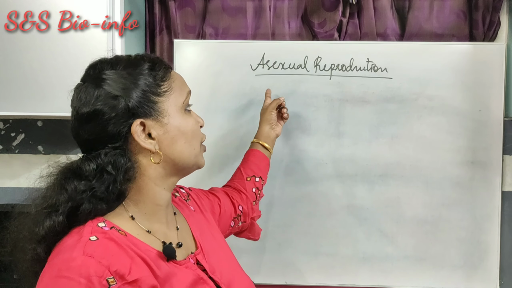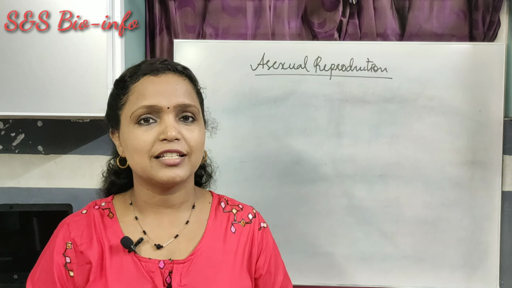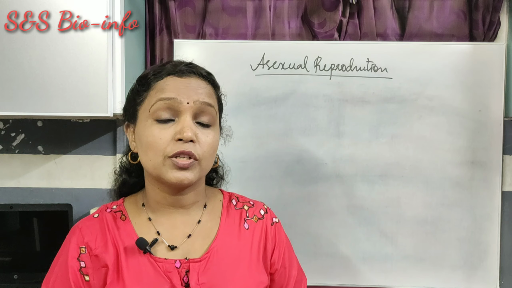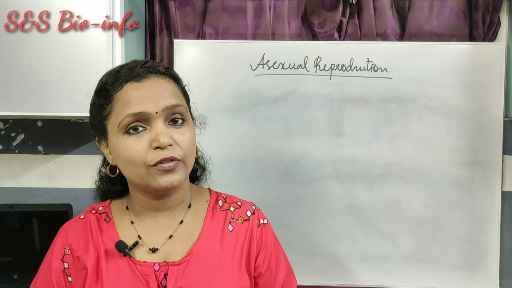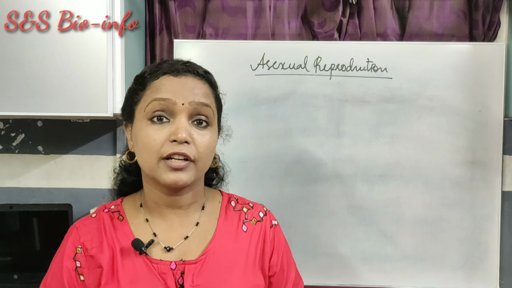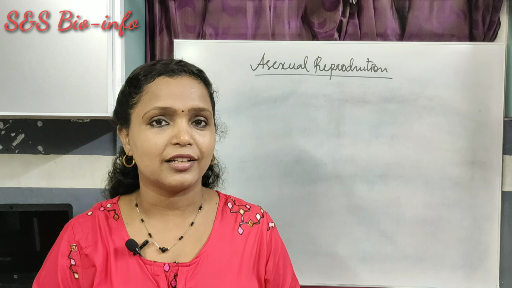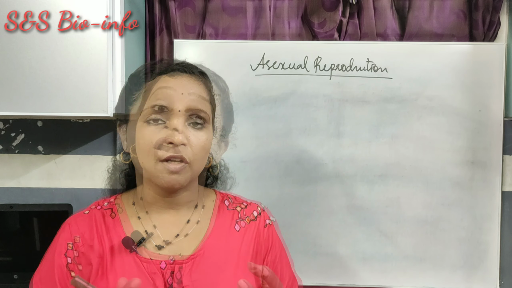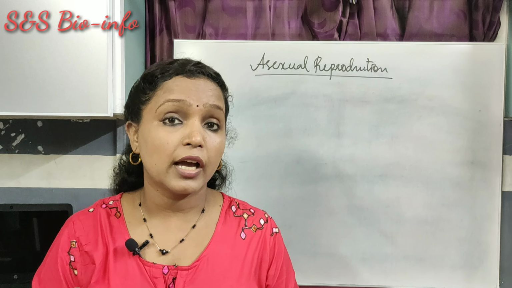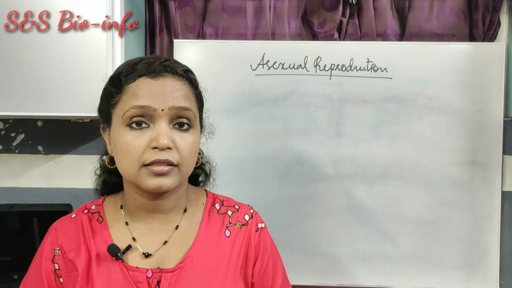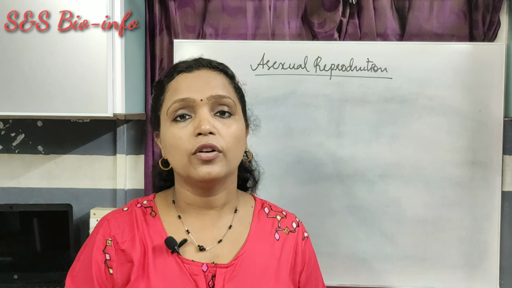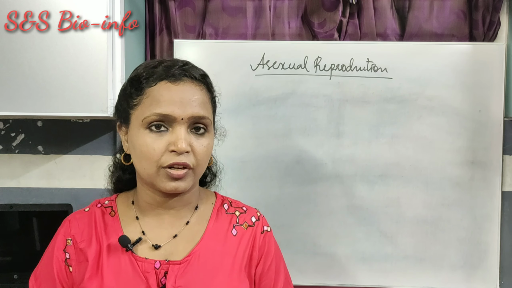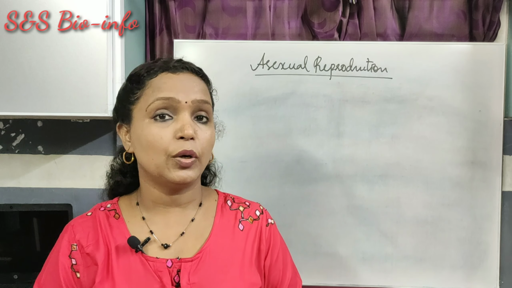Now let's come back to the topic asexual reproduction, its various methods. What is meant by asexual reproduction? It is a process of producing young ones or individuals without the involvement of the reproductive cells, that means the male gamete and the female gamete. There is no formation and fusion of gametes in this case. Lower groups of organisms and organisms with simple body designs exhibit asexual mode of reproduction. Now let's familiarize ourselves with the various modes of asexual reproduction exhibited by organisms.